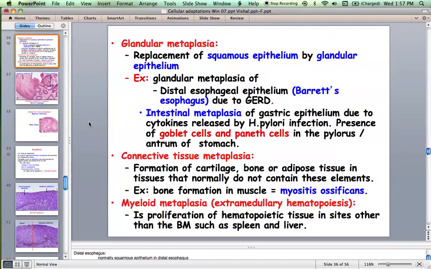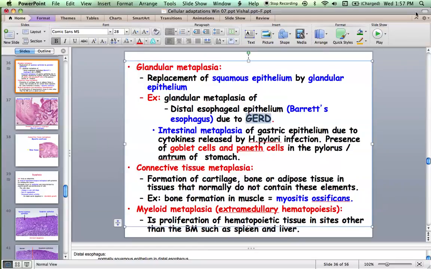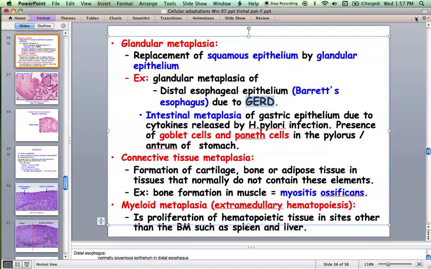Reflux disease. It's self-explanatory. Terminologies in medicine are self-explanatory, so we are blessed. That's how we name diseases. Gastroesophageal reflux disease means gastric acid gets refluxed into the esophagus. It's getting back into the esophagus. It's an irritation, a stress for the squamous epithelial lining, because of which it gets replaced by columnar or glandular epithelium.